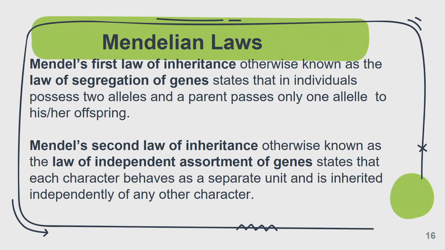While the second law is the law of independent assortment. And that law states that each character behaves as a separate unit and is inherited independently. That is, the fact that he picked round and yellow seed and wrinkle and green seed did not give him only round and yellow. He got some that are round, but not yellow. In the offspring, we had some round and green offspring.